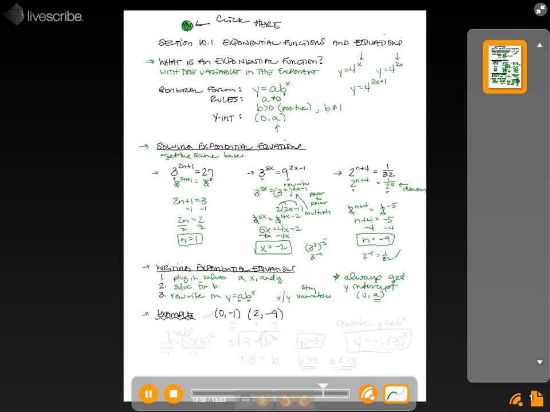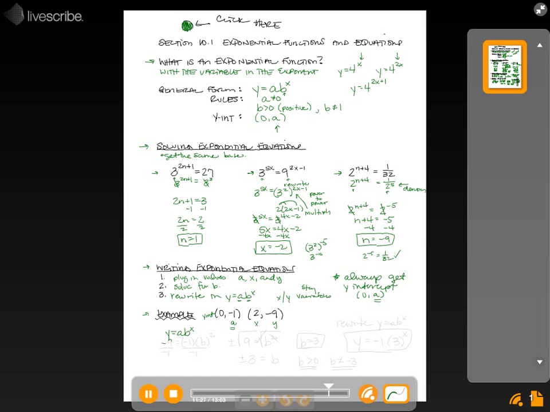Okay? We have (0, -1) and (2, -9). Now this first one is the y-intercept, because it's 0 and a number, which means the -1 is a. In our other point, we get x and y. Just make sure you take the x from the right part of the coordinate and the y from the correct part of the coordinate. Don't get them mixed up. Now we plug them into standard form, y equals a times b to the x.